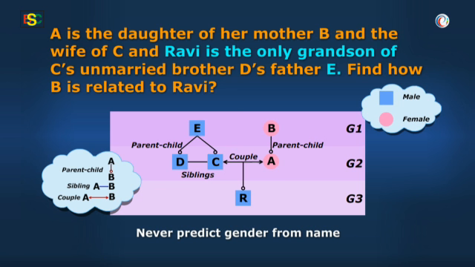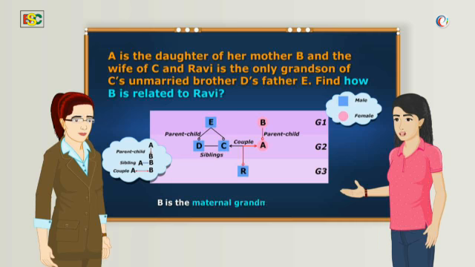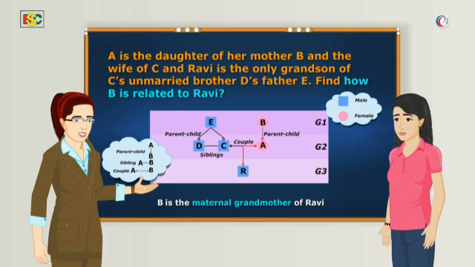And the question is, how is B related to Ravi? Can you tell me, Vidya? As I can see, B is the mother of Ravi's mother A. That means B is the mother of Ravi's mother. So surely B is the maternal grandmother of Ravi. Right. Absolutely right, Vidya. Here's another question.